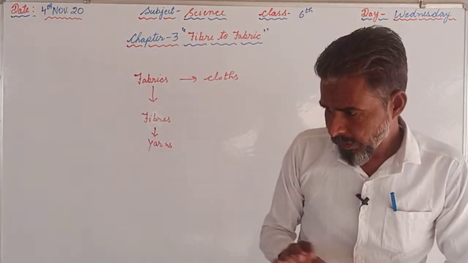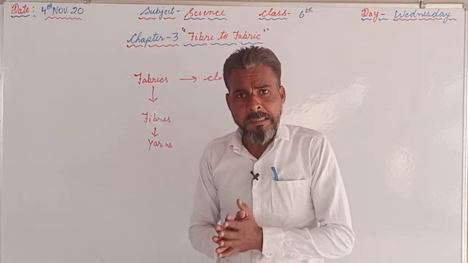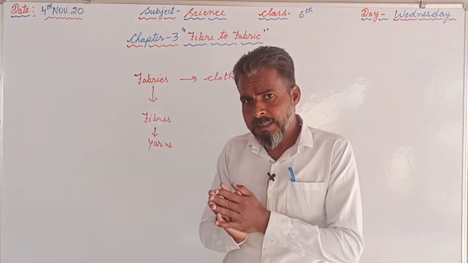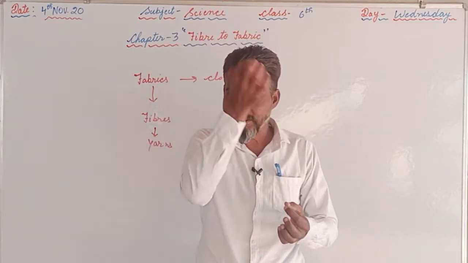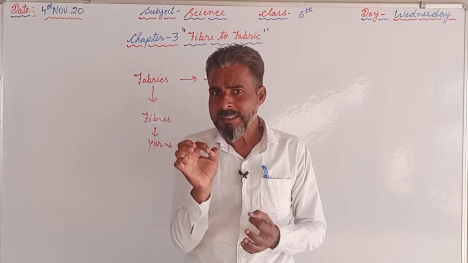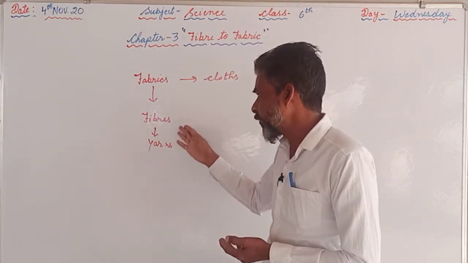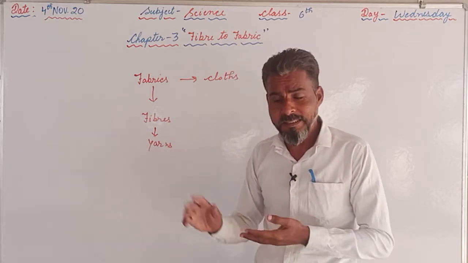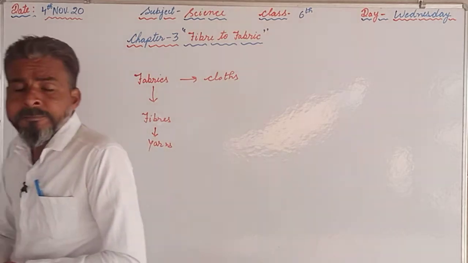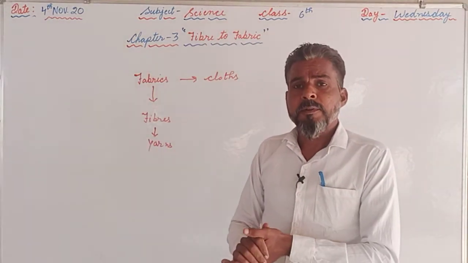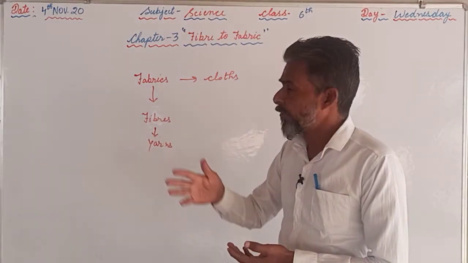So again we recap that if we observe our clothes carefully, or if our clothes are torn from anywhere, many thin threads come outside. These thin threads are known as fibers. Those are made up of yarns, and the second name for them is strands. But the main question is, from where are we getting these fabrics?